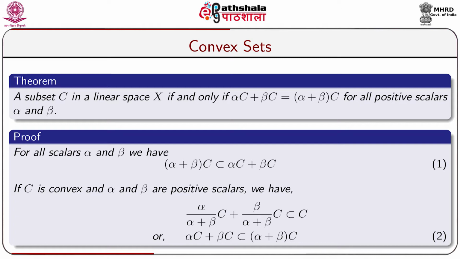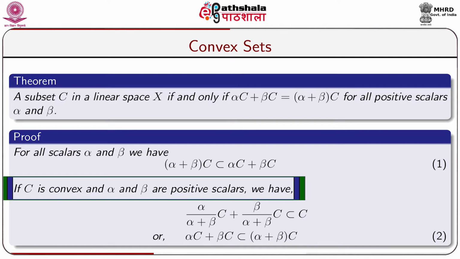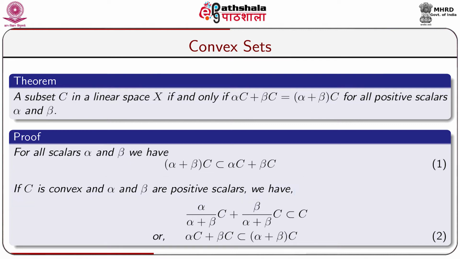This is known as equation number 1. If capital C is convex and alpha and beta are positive scalars, we have alpha by alpha plus beta C plus beta by alpha plus beta C is a subset of C, because alpha by alpha plus beta plus beta by alpha plus beta is equal to 1. So, alpha plus beta C plus beta by alpha plus beta C subset of C implies alpha C plus beta C subset of alpha plus beta C. So, this is equation number 2.